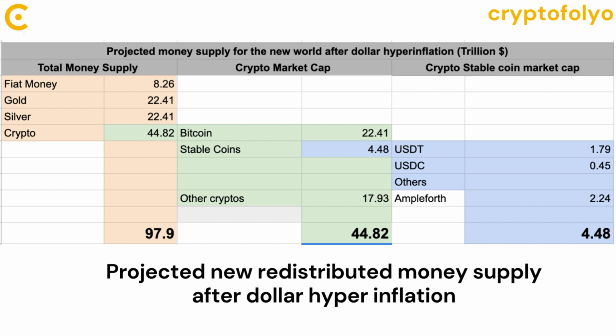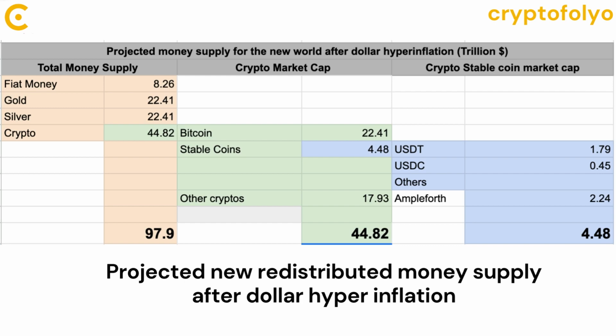Fiat money. The value of fiat currencies may decrease to 8.26 trillion, significantly lower than its current value. Gold and silver. With the assumption that gold and silver will have equal market capitalization, their value is estimated to be $22.41 trillion each. Cryptocurrencies. The total market capitalization of cryptocurrencies, including Bitcoin and other crypto assets, is projected to be $44.82 trillion.